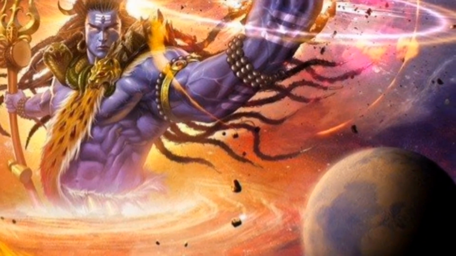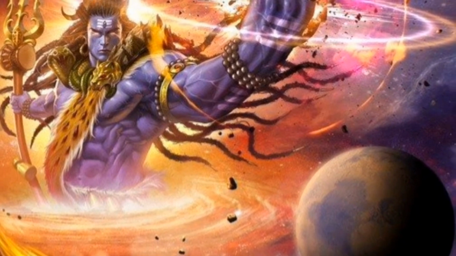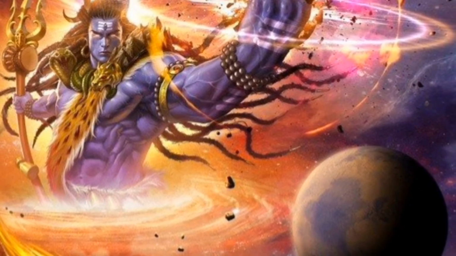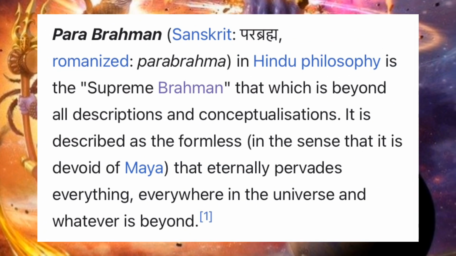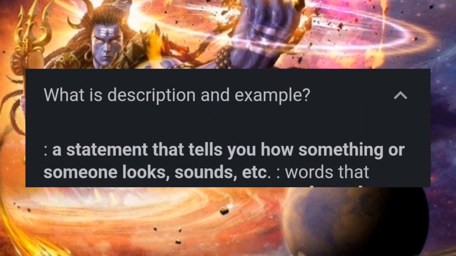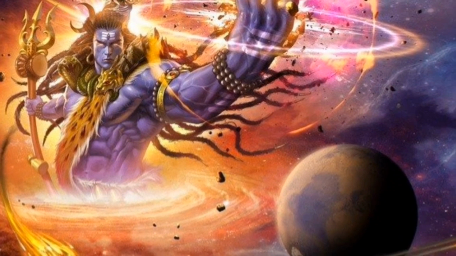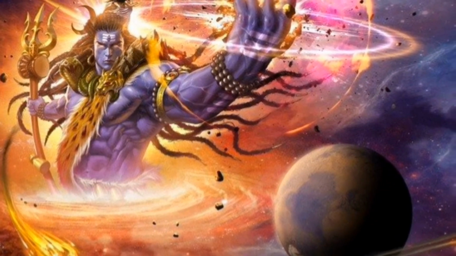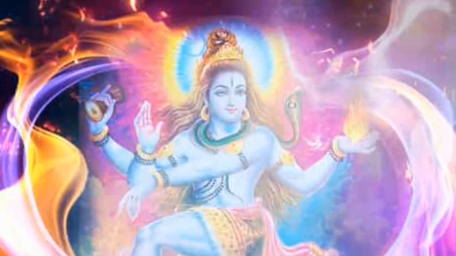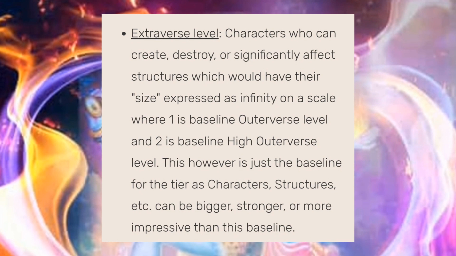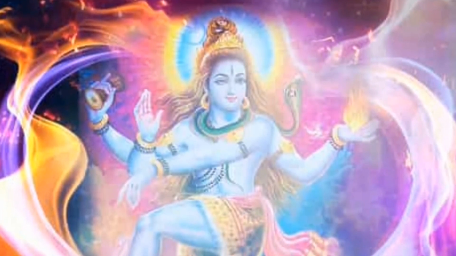Now, let's get into 1-S, which is the highest tier in Character Stats, called extraversal. The reason why Shiva qualifies for 1-S on this tiering system is simply because he is beyond all descriptions. A description is basically an explanation of something or what something is. The term all is a term meaning the whole quantity of something. So if he's beyond the whole quantity of descriptions, you can easily give him 1-S, since he's essentially above it. But for the sake of this, we're going to lowball it and put him at just 1-S, as any layering into 1-S, to be fair.